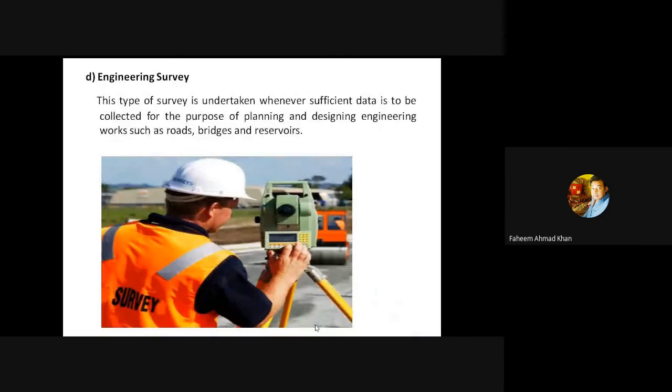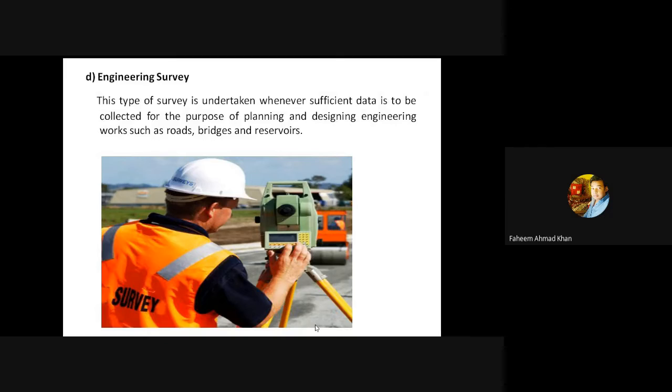Now, the survey which we do is the engineering survey. This type of survey is undertaken whenever sufficient data is to be collected for the purpose of planning and designing engineering works such as roads, bridges, and reservoirs.